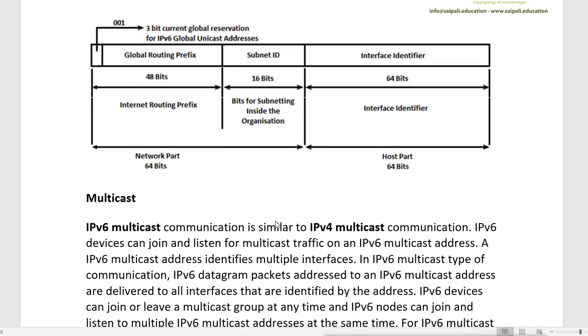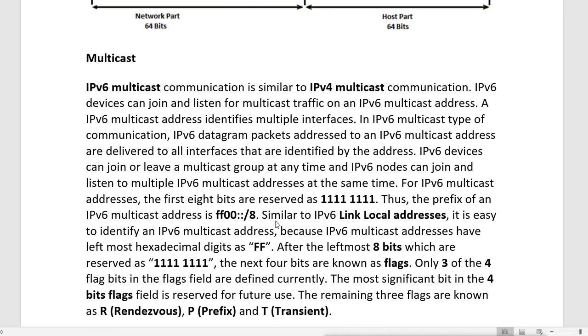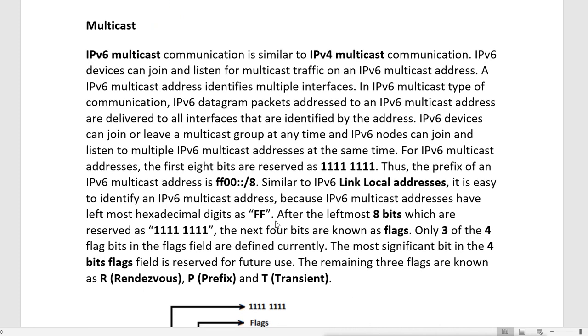Then we have multicast addresses. In IPv6 we have multicast addresses. Now in IPv6 multicast addresses are important because IPv6 does not have a broadcast. Because it does not have a broadcast, instead of broadcast it will do the multicast. When we do the broadcast it affects the network. So in IPv6 they have removed the broadcasting. So what we have is multicast.